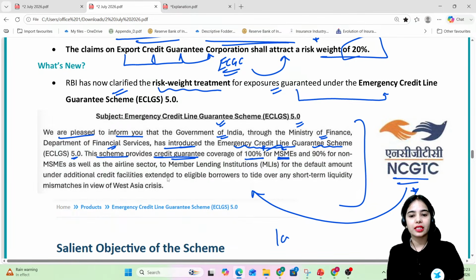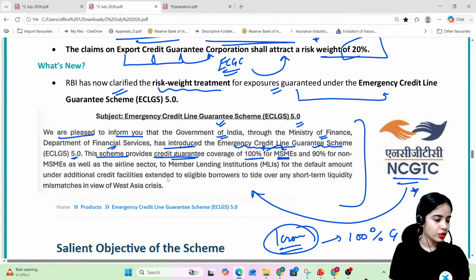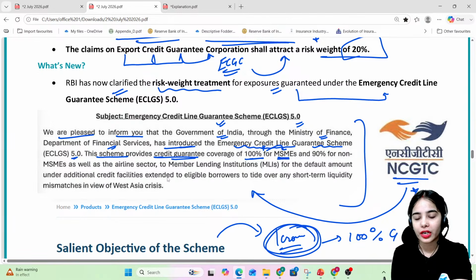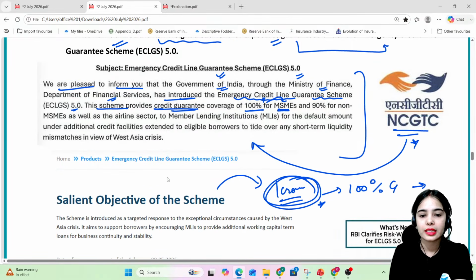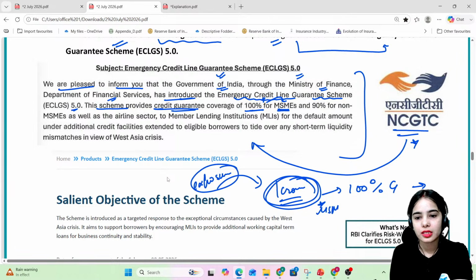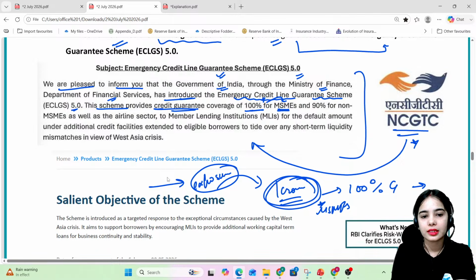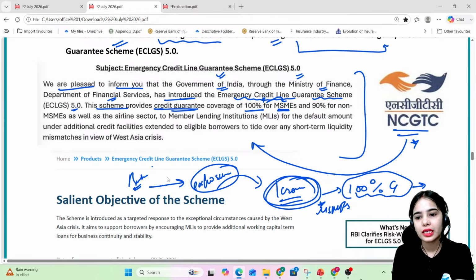So if MSME is getting the loan of 1 crore, so 100% of guarantee is provided. So this is the idea. Clear? If 1 crore is the exposure to the MSMEs by the banks, here 100% of guarantee is provided, and 90% for the non-MSMEs as well as airline sector.